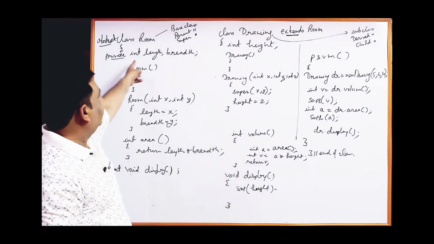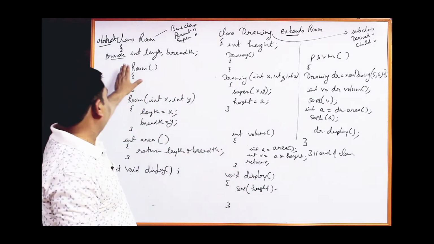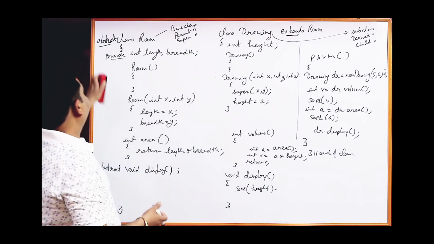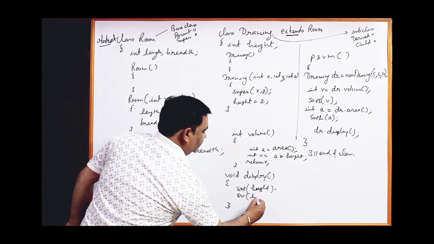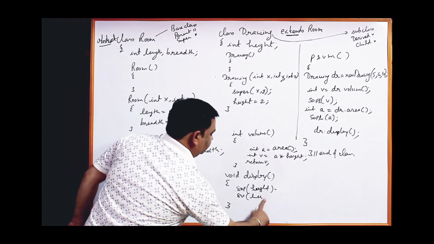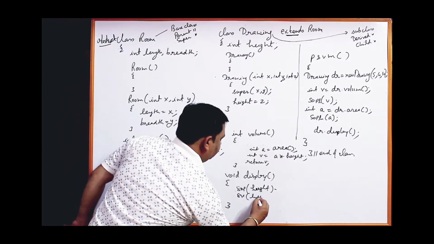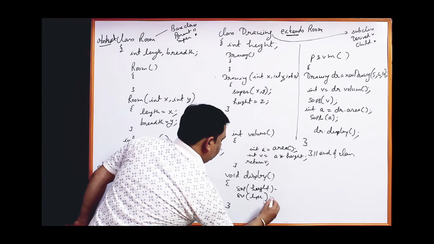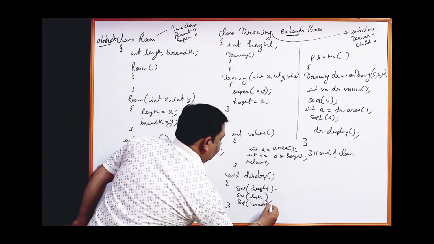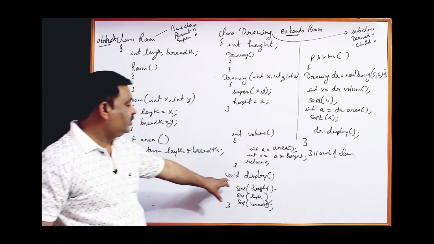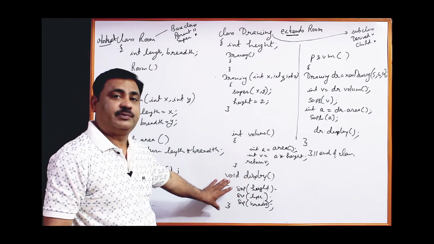You cannot access length and breadth here because they are private. If they are not private, then you can also print them here. Length, breadth. So the main thing is this function must be there, must be defined.